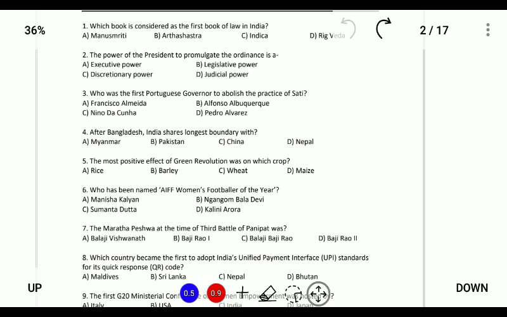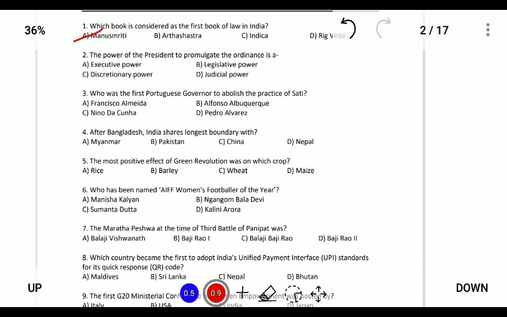First question: which book is considered as the first book of law in India? The answer is Manusmriti. Manusmriti is considered as the first book of law in India, and this was provided in the Rig Vedas.